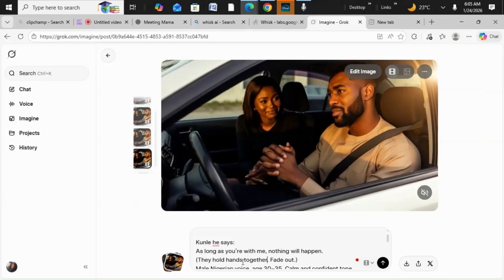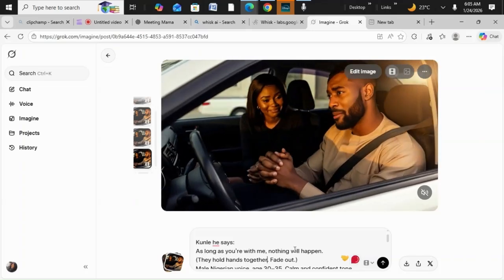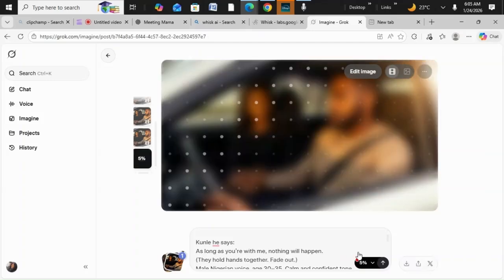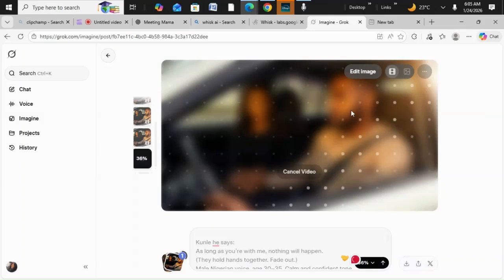man is holding. No, it shouldn't be like that though. Now go do love. So let's send and see if it's going to create something better. But if it's not creating something better, of course, we can keep using this one. So let's wait.